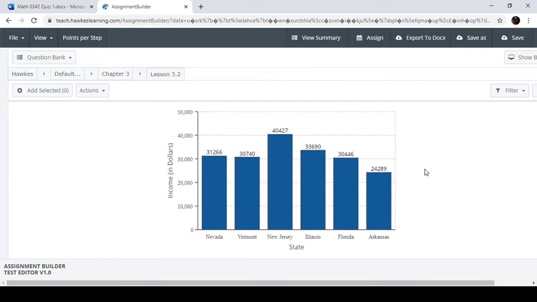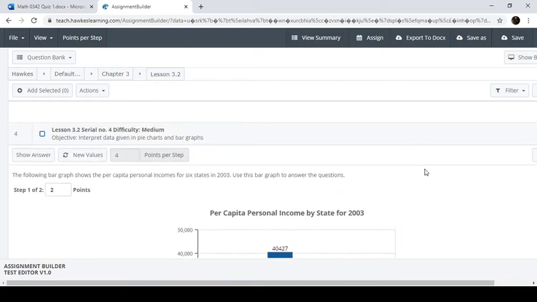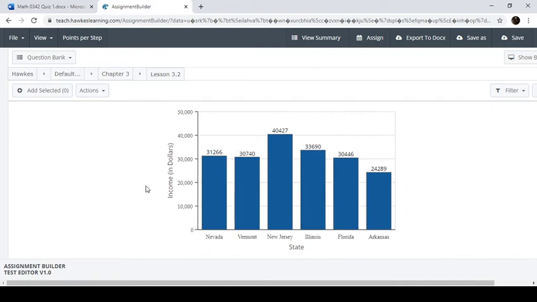Okay. Now, some things about these graphs, bar graphs in particular. They are really good at showing frequencies. Okay? They're also really good at showing quantitative data. So, this is quantitative here. How much is this one making in Nevada? How much is the average person making in Nevada? You know, that's quantitative data. It's very good at showing that. It can show qualitative as well, but as frequencies.